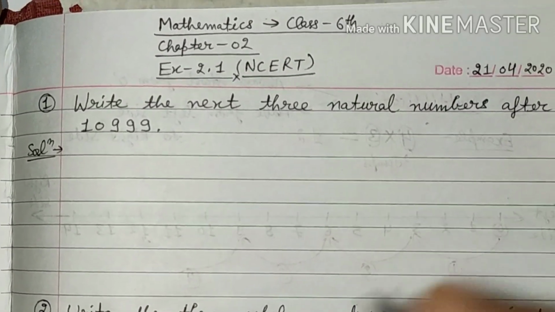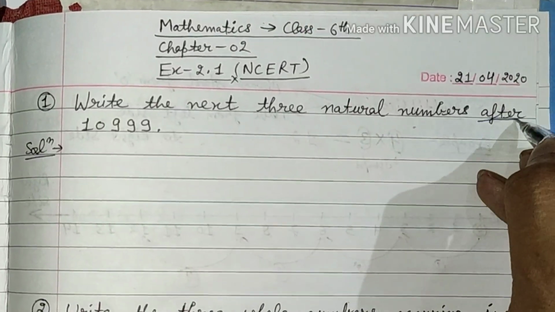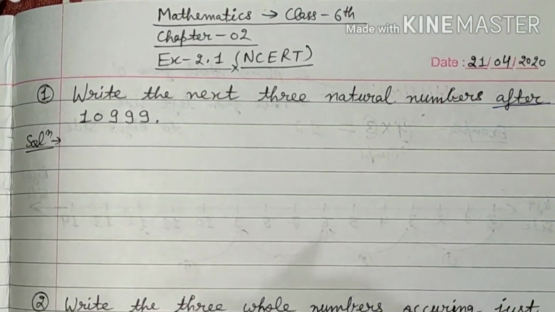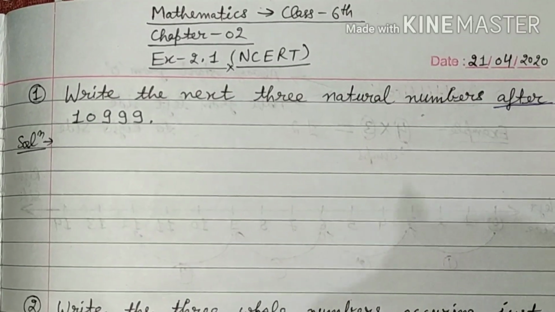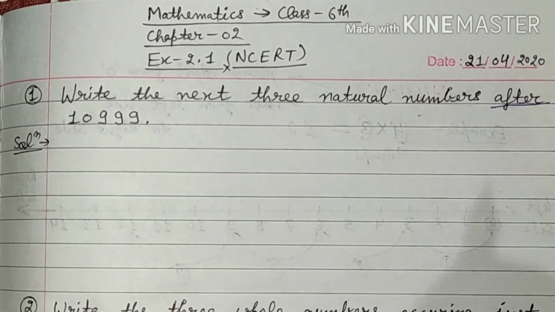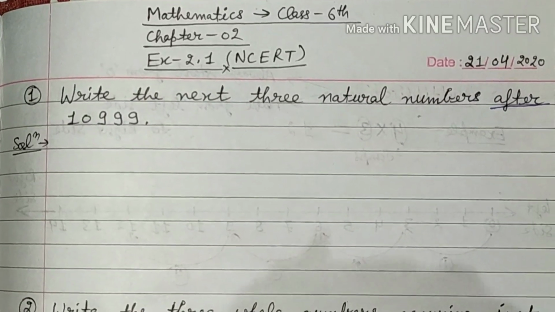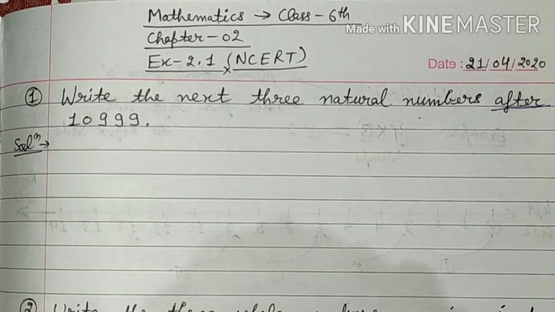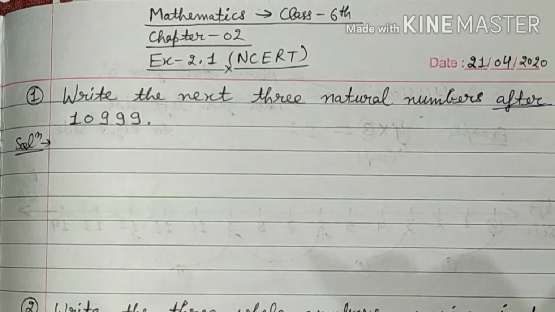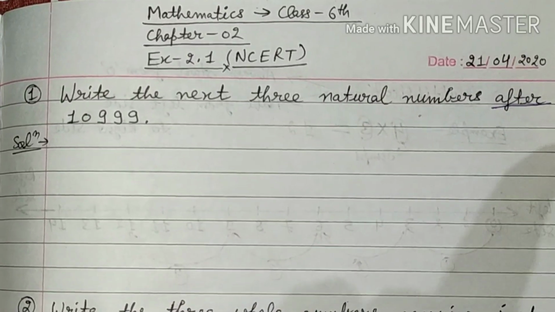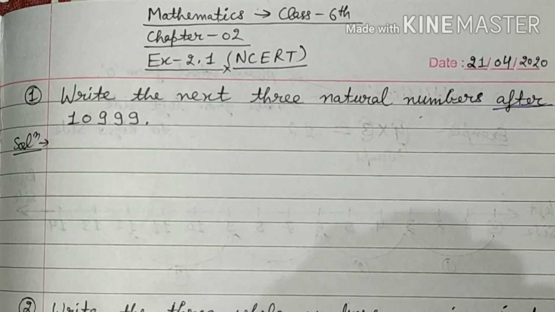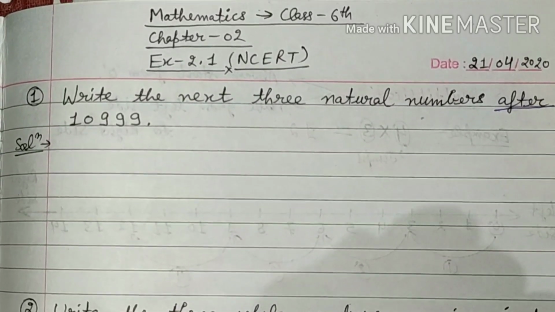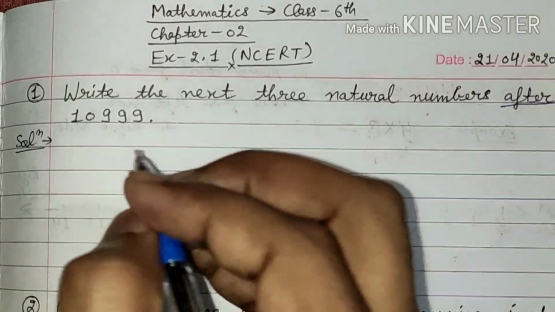10,999. So I told you yesterday, whenever you have this word after or before, that means for after you will have to find the successor of the given number, and for the word before you will have to find the predecessor of that number. For the successor you will have to add 1 to the given number, and for the predecessor you will have to subtract 1 from the given number. Okay, so